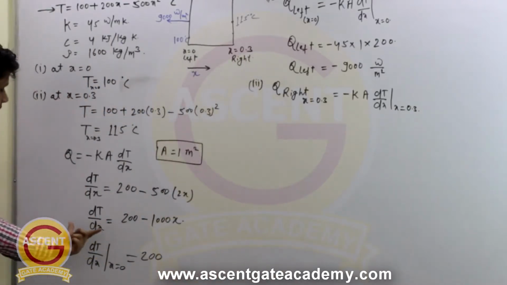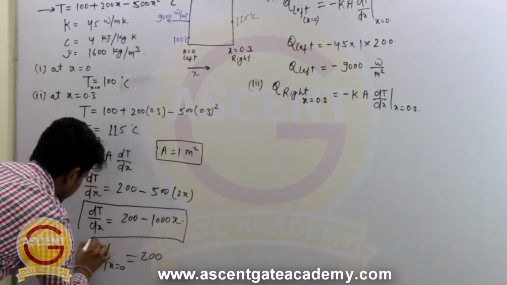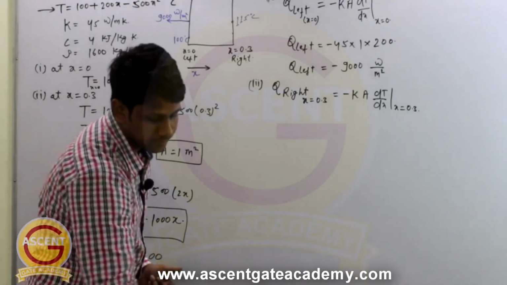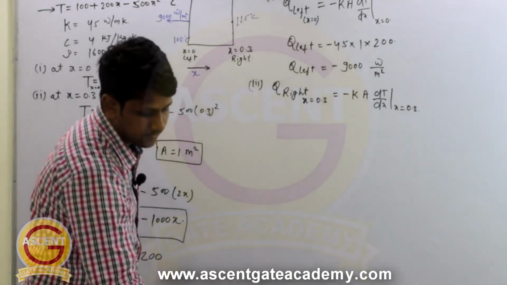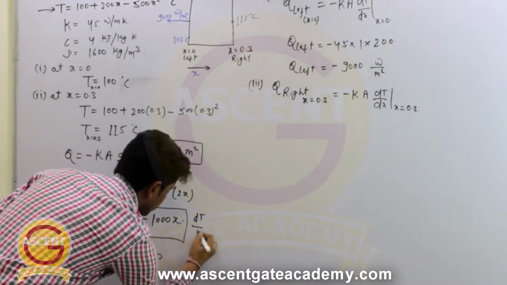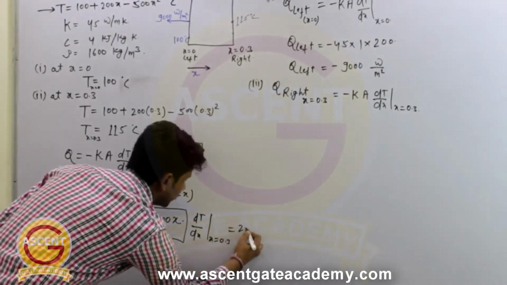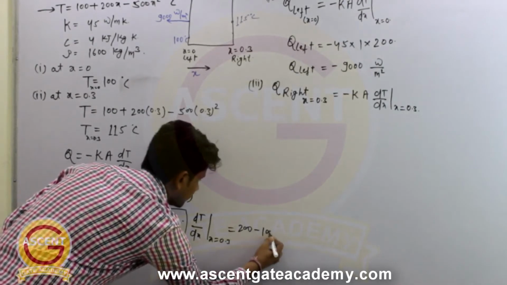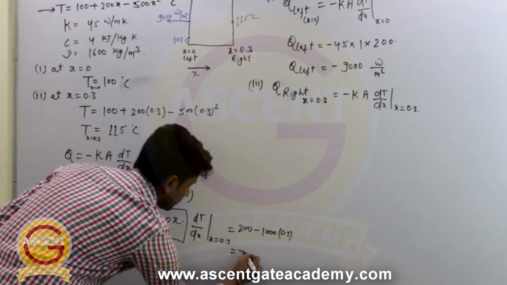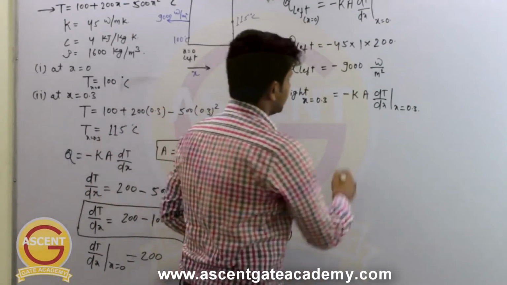So come here, this is the equation of dT by dx, and we have to put x equal to 0.3 in this equation, and we do that. When we do that, we will get the value of dT by dx as minus 100. So dT by dx at x equal to 0.3 will be 200 minus 1000 into 0.3, and you will get this value as minus 100. Right? So we will put the values here.